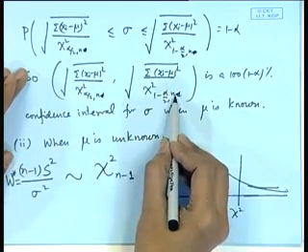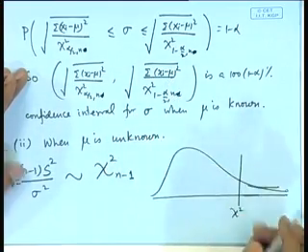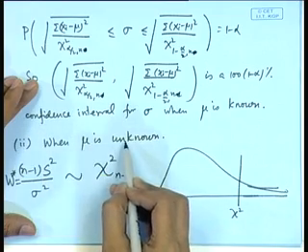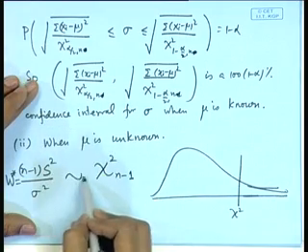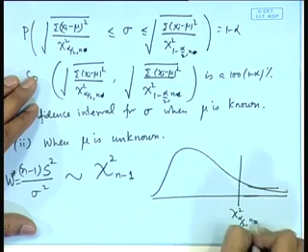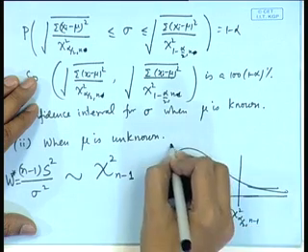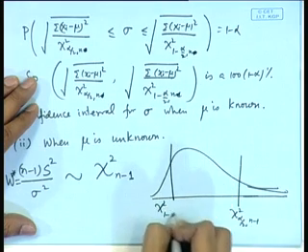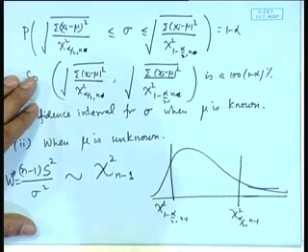Here the degrees of freedom is n, whereas if I am considering mu to be unknown, then this has a chi square distribution on n minus 1 degrees of freedom. So, we will consider the points chi square alpha by 2, n minus 1 and chi square 1 minus alpha by 2, n minus 1.